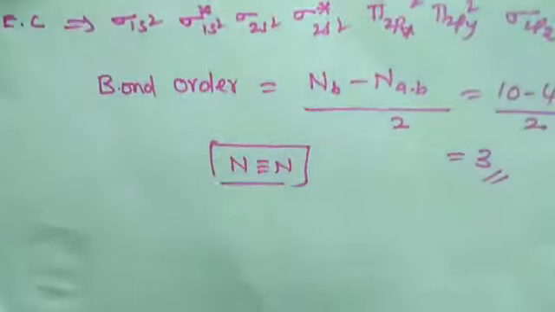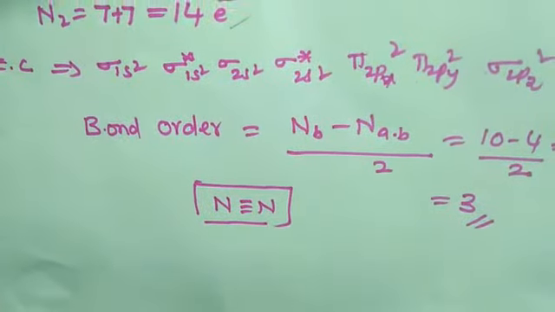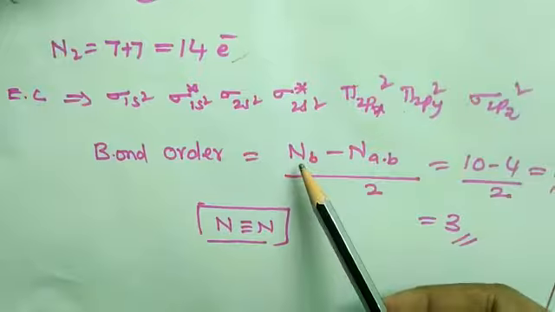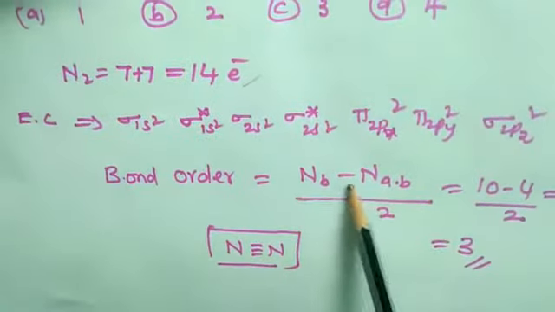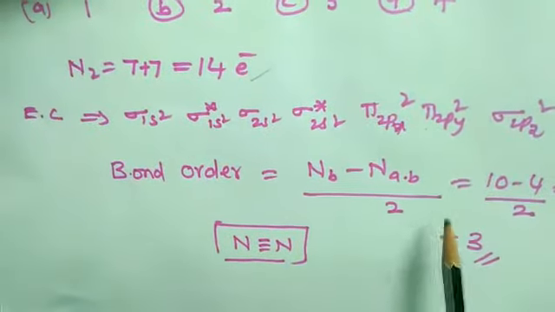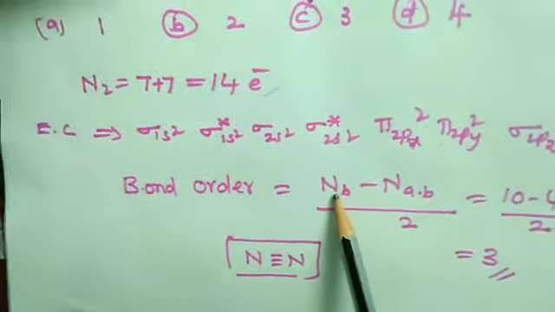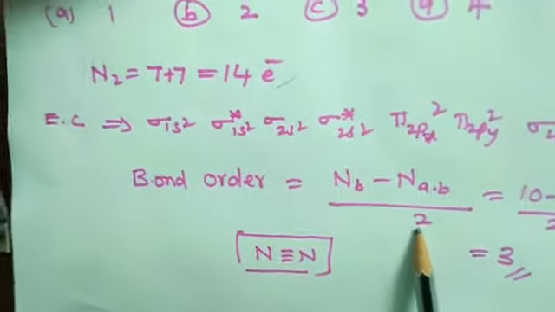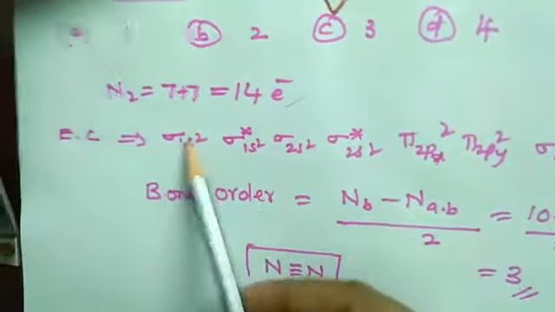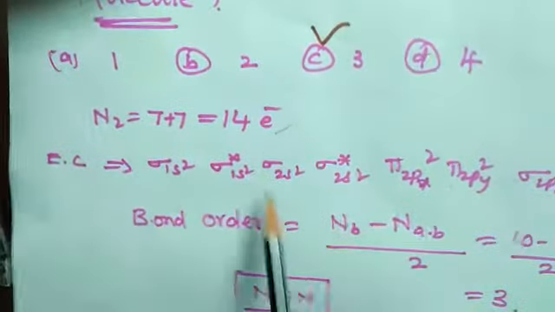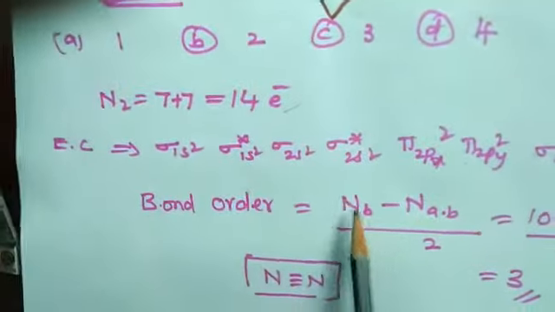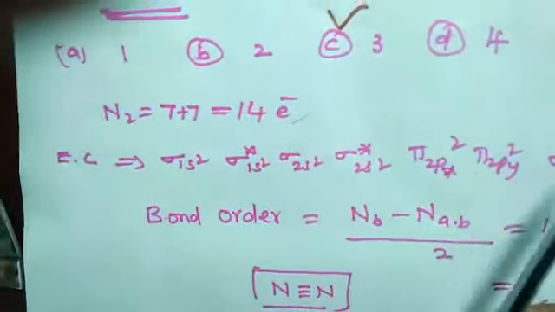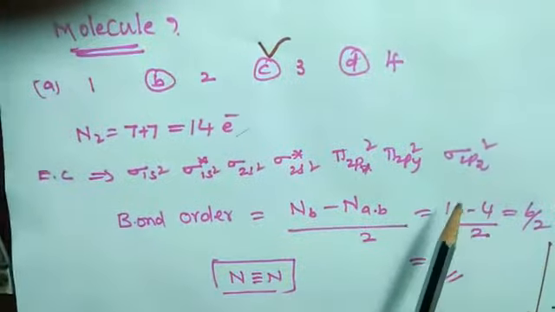So now you can calculate the bond order of nitrogen by using the following formula. Bond order is equal to (Nb minus Na) by 2. It means the number of bonding electrons minus the number of anti-bonding electrons, divided by 2. Bonding electrons means sigma and pi, anti-bonding electrons means sigma star. So now you can calculate the bonding electrons: 1, 2, 3, 4, 5. So 5 into 2 is equal to 10.